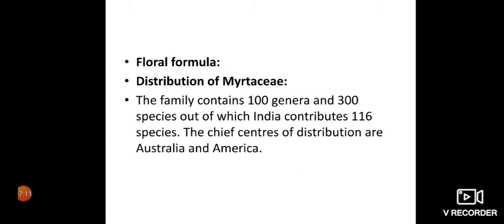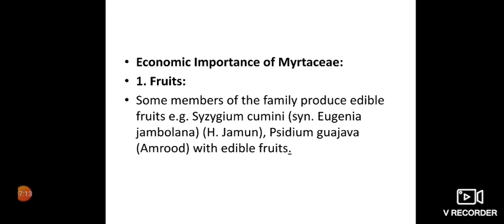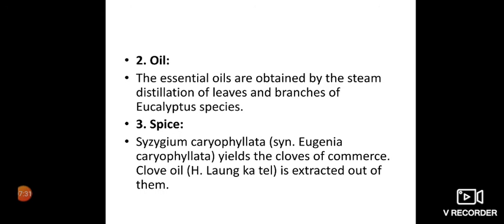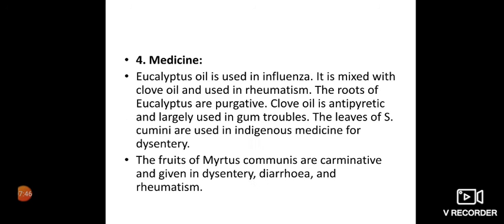Now when we talk about the distribution, we have already mentioned about it. Economic importance, fruits. Some members of the family produce edible fruits. For example, Syzygium cumini, which is called jamun, Psidium guajava, amrud, with edible fruits. Oil. The essential oils are obtained by the steam distillation of leaves and branches of Eucalyptus species. Syzygium aromaticum, Eugenia caryophyllata, yields the cloves of commerce. Clove oil, laung ka tel, is extracted out of them.